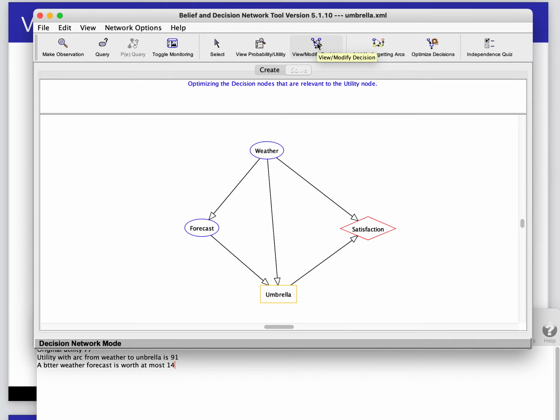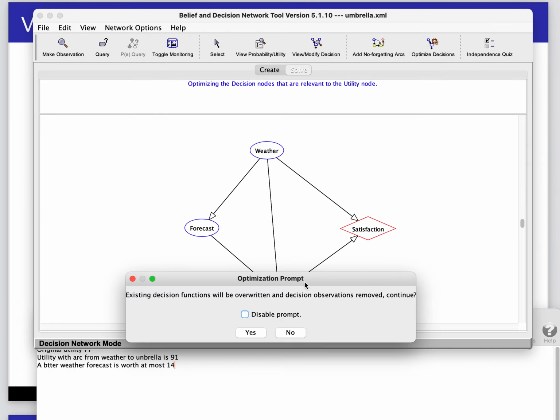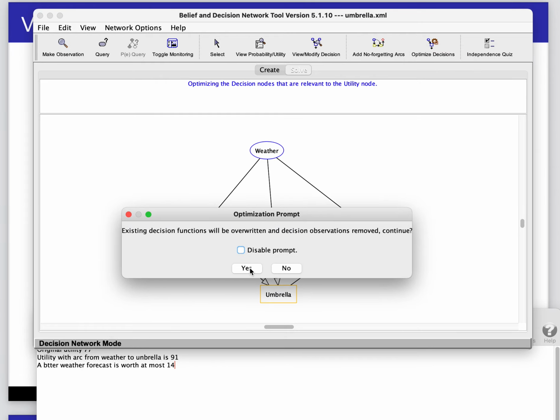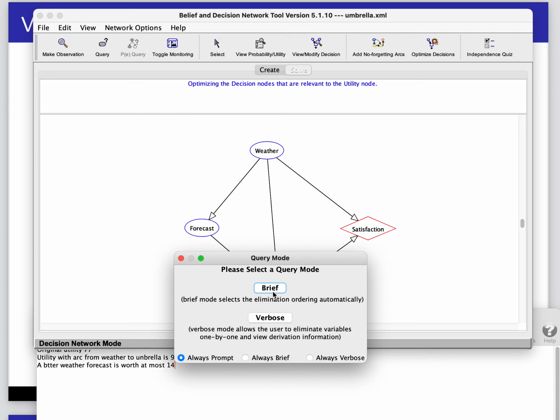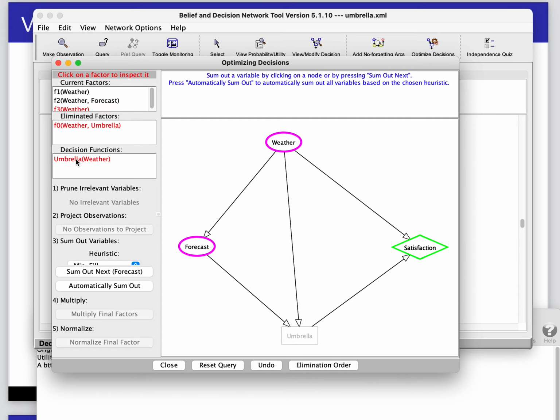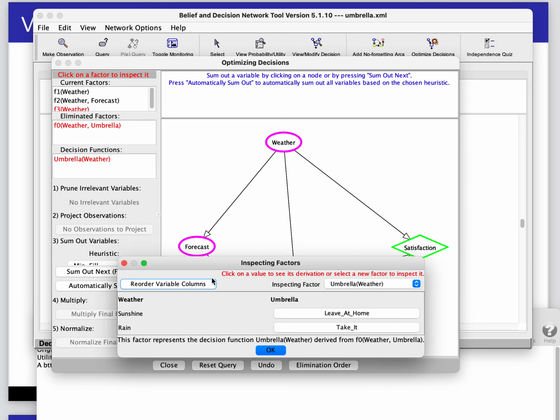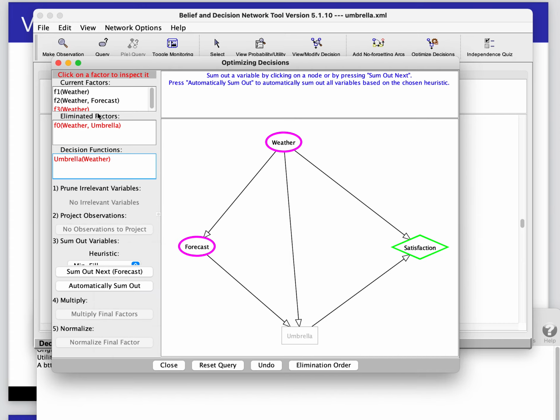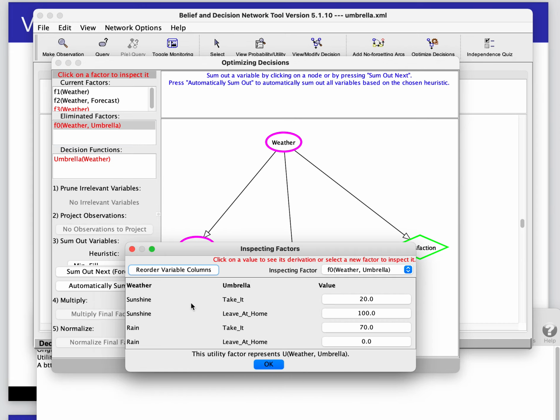It turns out this is an interesting decision model. Let's optimize this. We're going to do this in verbose mode because it's sort of interesting. If we have this and we optimize decisions, notice there's actually nothing to sum out. So the first thing we can do is to optimize umbrella, and we just get a decision function. The eliminated factor is weather and umbrella, and we just have to choose what to do based on whether it's sunshine or rain. If it's sunshine, we leave it at home. If it's rain, we take it.